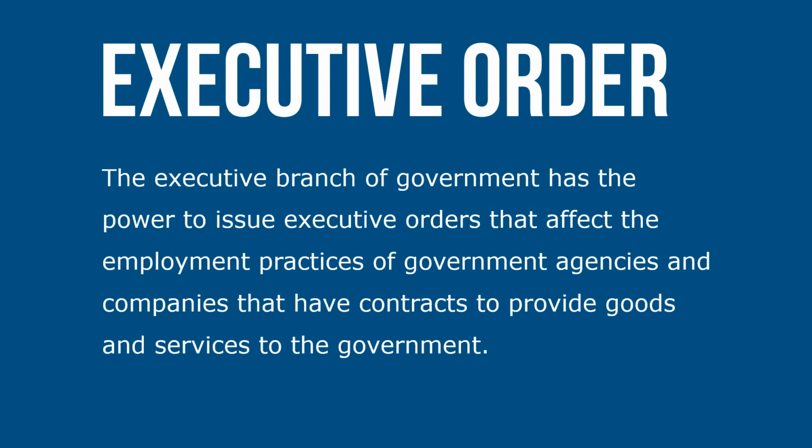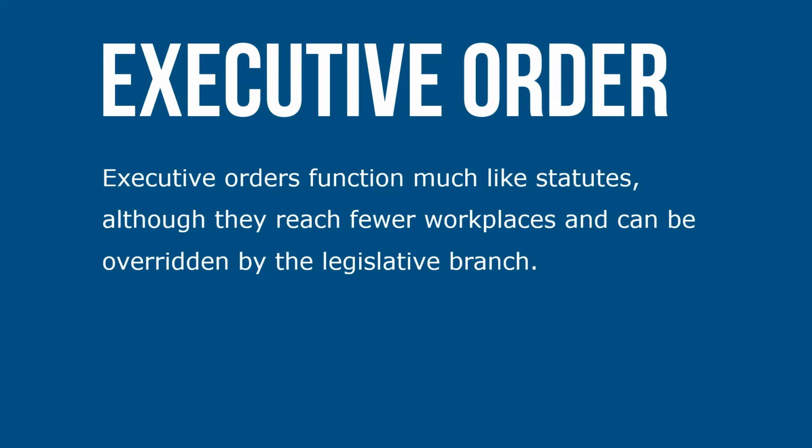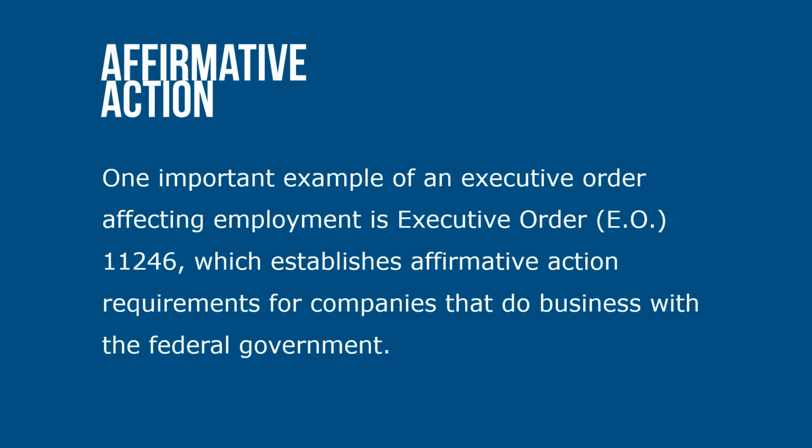The executive branch of government has the power to issue executive orders that affect the employment practices of government agencies and companies that have contracts to provide goods and services to the government. Executive orders function much like statutes, although they reach fewer workplaces and can be overridden by the legislative branch. One important example of an executive order affecting employment is Executive Order or EO 11246, which establishes affirmative action requirements for companies that do business with the federal government.